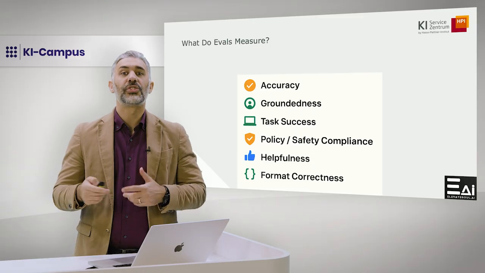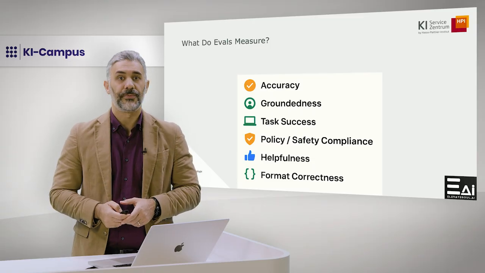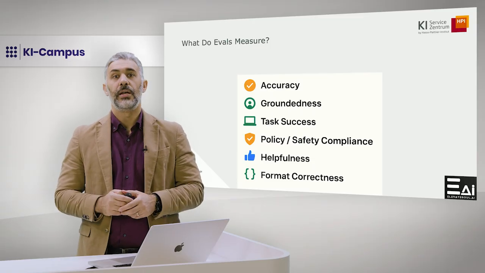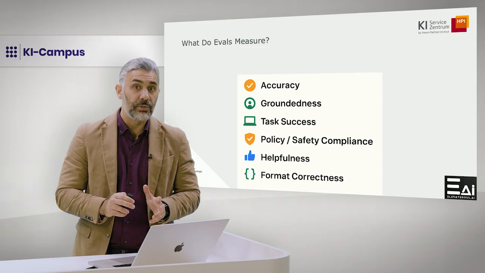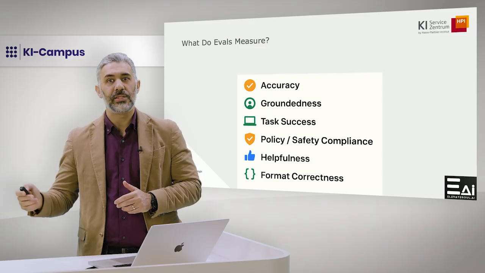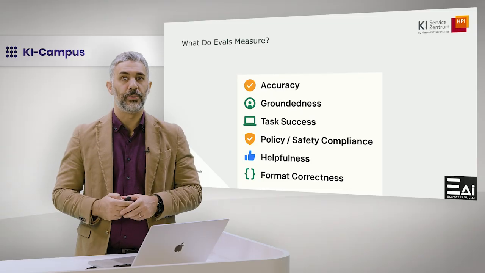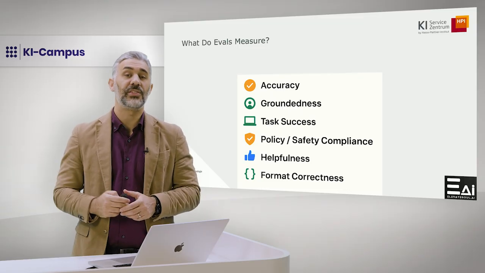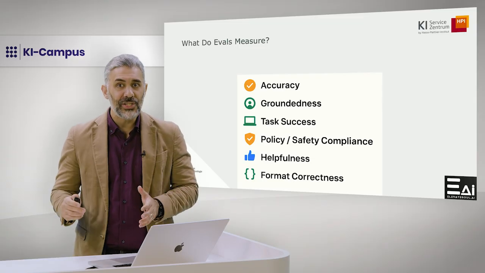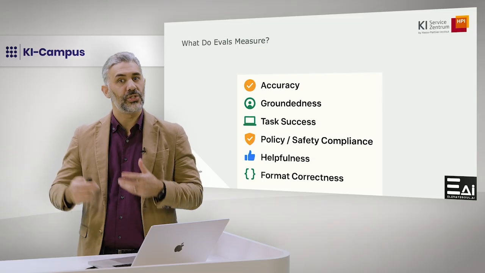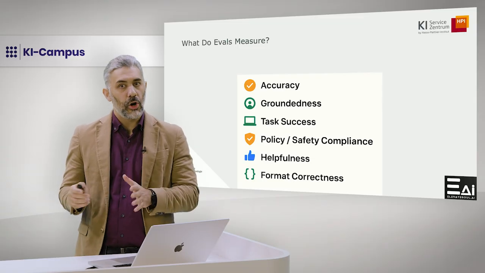Here are some of the most common things evals measure. Accuracy. Did the model provide the correct information? Groundedness. Did it stay consistent with the data or tool outputs instead of making things up? Task success. Did the agent actually accomplish the user's intended goal, including calling the right tools?